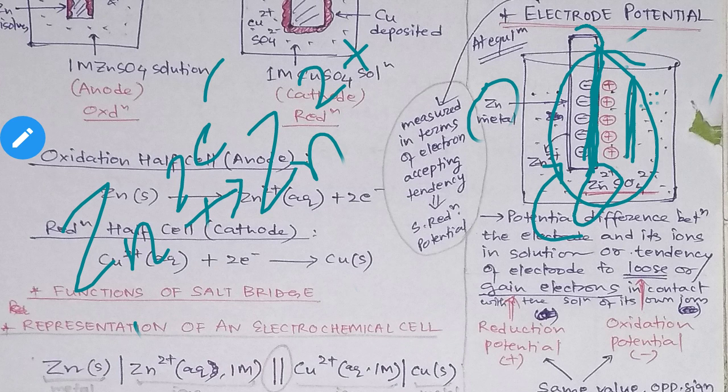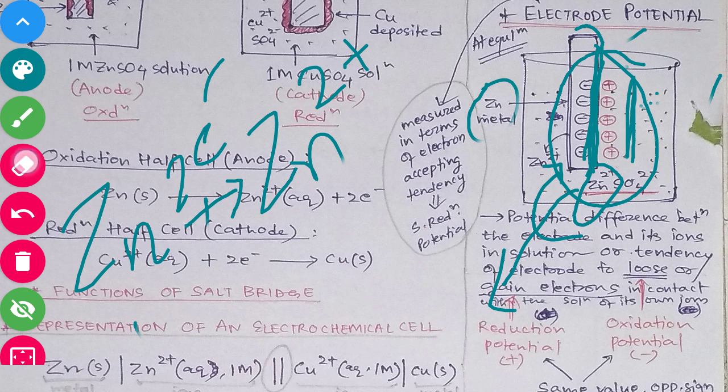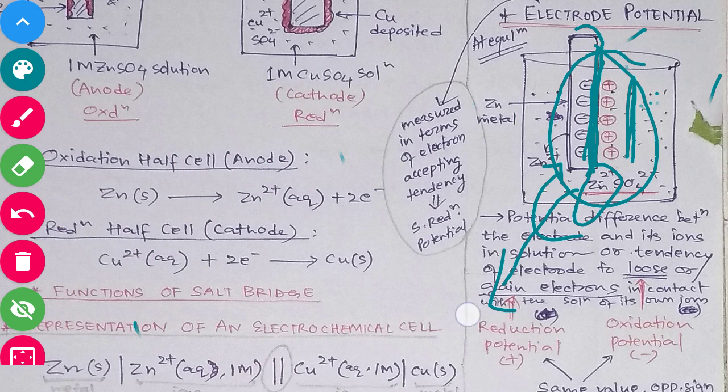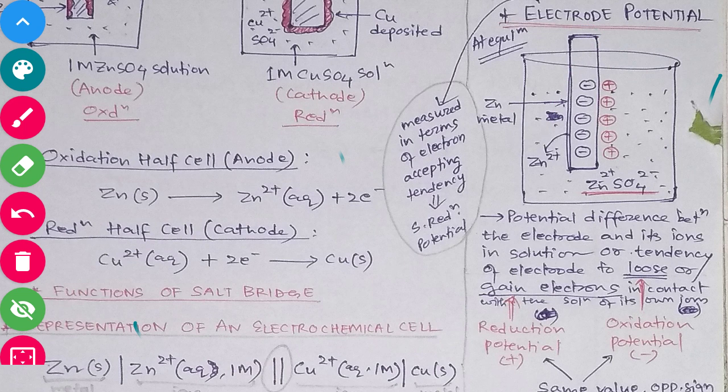So that potential difference is what is known as the electrode potential. That potential difference at equilibrium condition is known as the electrode potential of that particular metal electrode. So if we are talking about zinc, so this is the electrode potential of zinc. So here I have written the definition also. So potential difference, what it is?